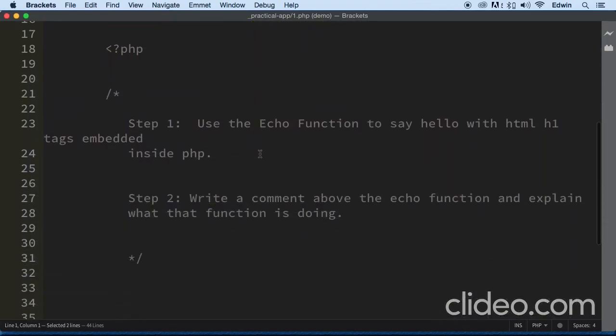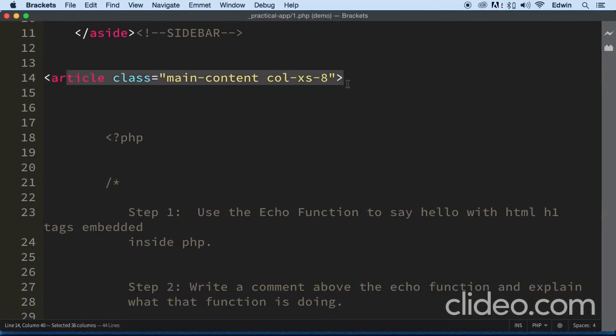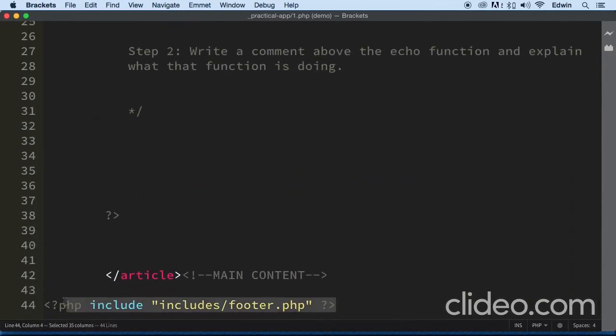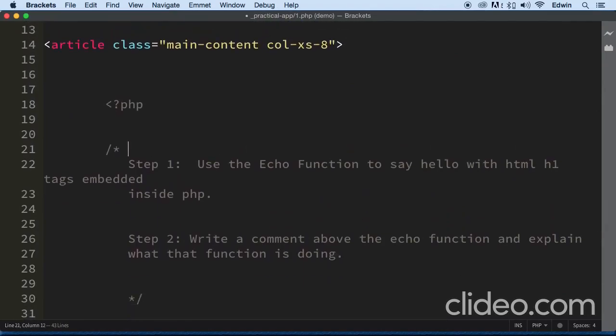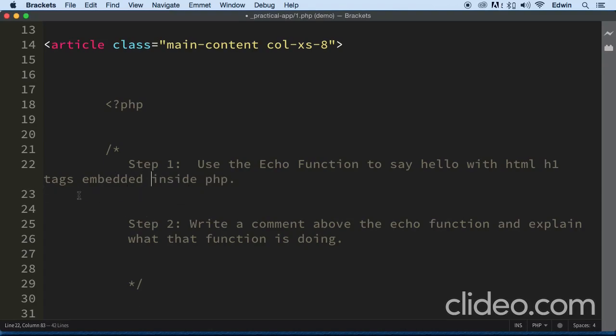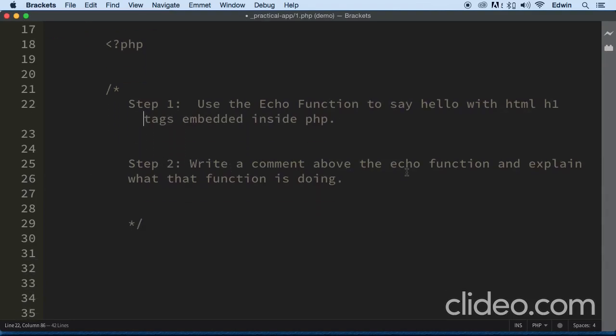But here on the content, the meat of the lecture, in this file here, you need to be concerned about the steps. I laid out some steps here. Step 1, use the echo function to say hello with HTML H1 tags embedded inside PHP. It looks like this here because I'm having a low resolution. But anyway, step 2, write a comment above the function.